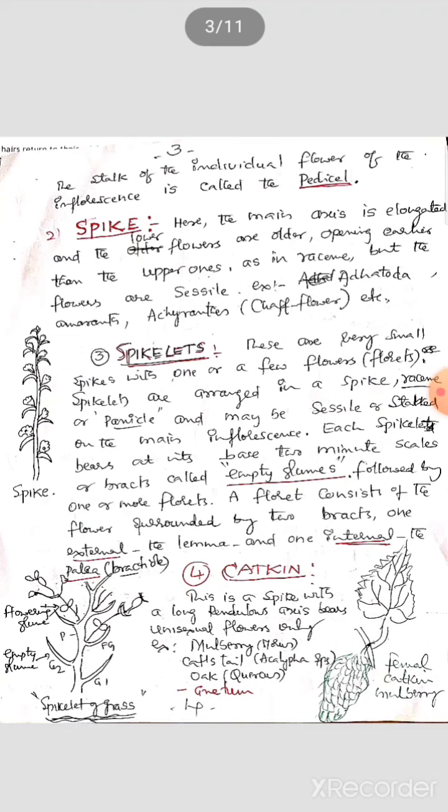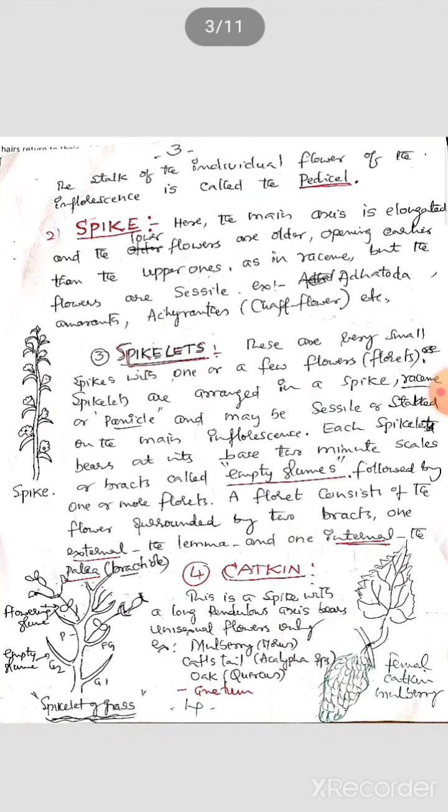The stalk of the individual flower of the inflorescence is called the pedicel. I told you the stalk of the inflorescence is the peduncle. This is the raceme type.